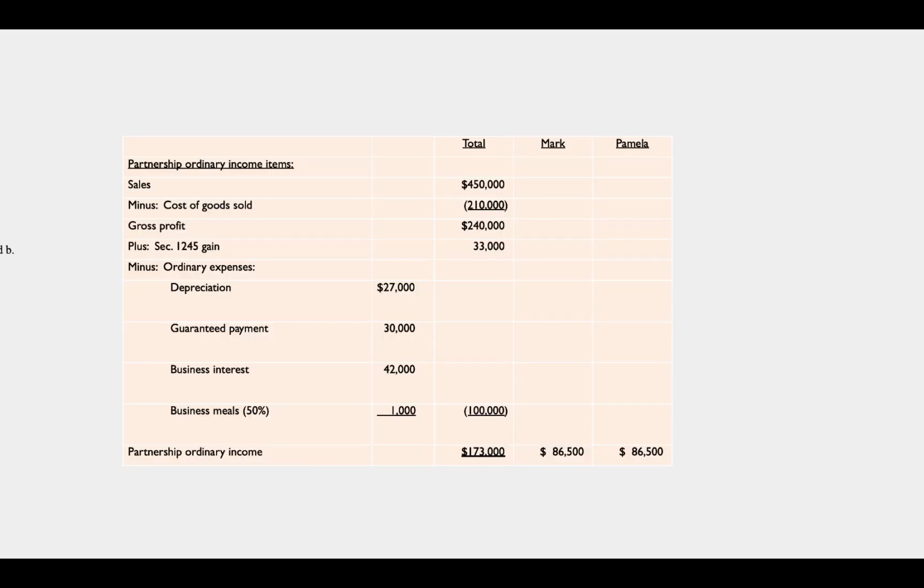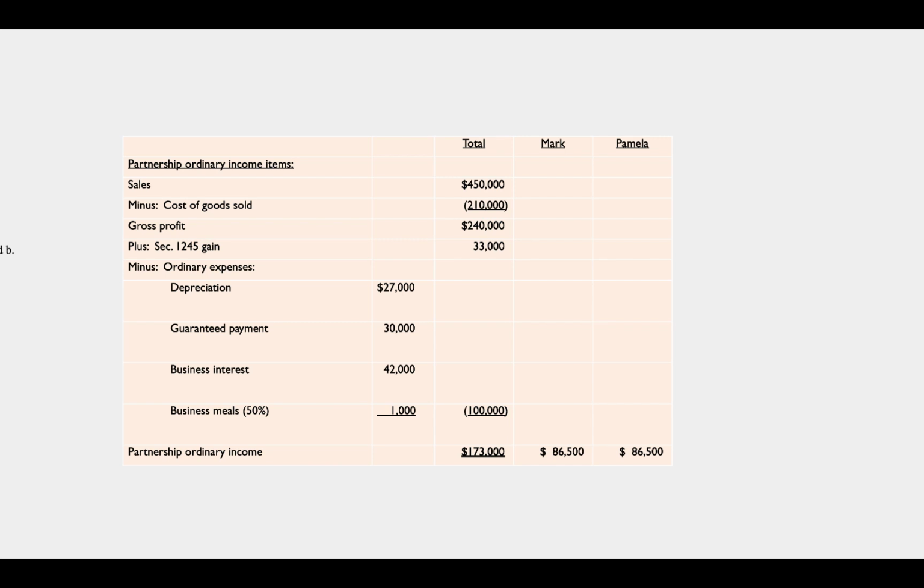So here on this slide, you can see these are the ordinary income items. So we computed them on a total partnership basis. We did just the way we normally compute taxes. We did sales minus cost of goods sold to get gross profit. We added in the 1245 gain because that's always going to be ordinary gain because it's section 1245. And then we subtracted ordinary expenses that have no limitations: depreciation, guaranteed payment, business interest, and business meals. You see that 50% limitation applicable to meals.